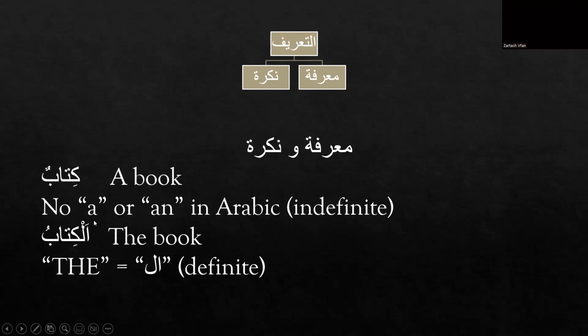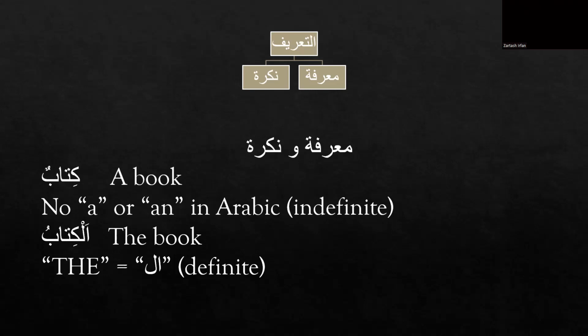Now, an indefinite noun in Arabic is given an un, an, or in sound. We already know that these ending sounds are called the tanween, and it can be double fatha, double dhamma, or double kasra, like kitabun, kitaban, kitabin.